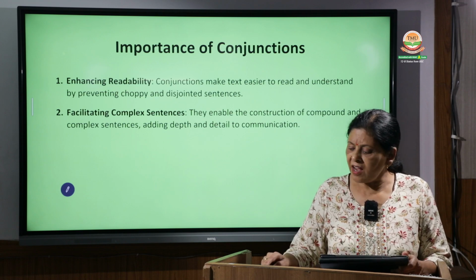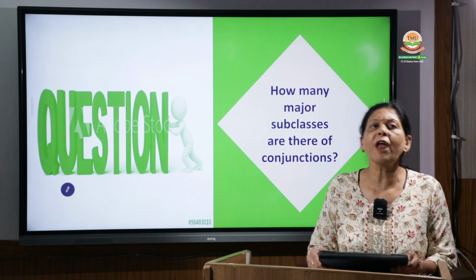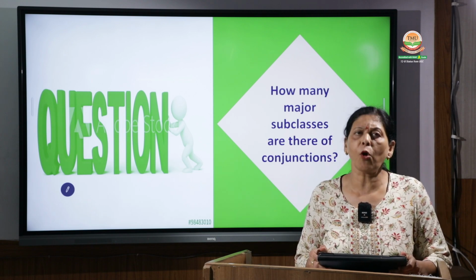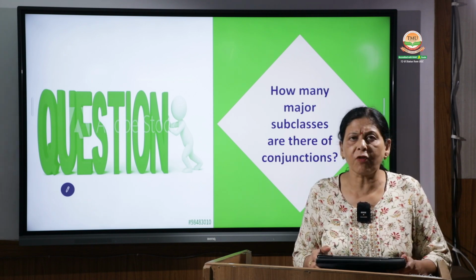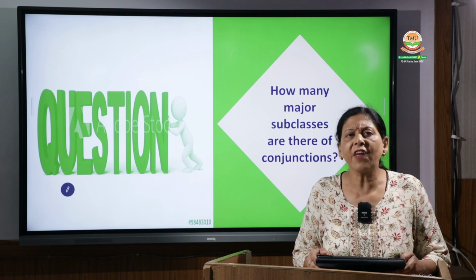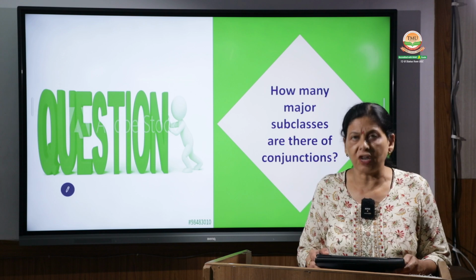So here we have discussed the importance of conjunctions. You would have been able to understand by now how important conjunctions are for our language. The mastery of language cannot be complete without the proper knowledge of conjunctions.